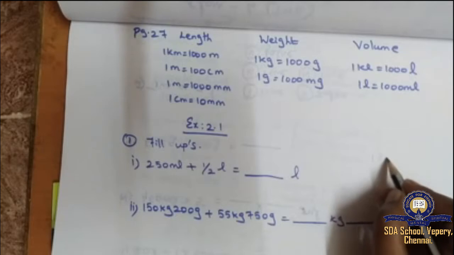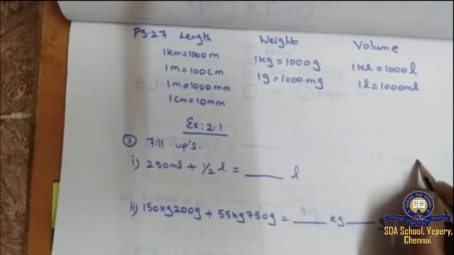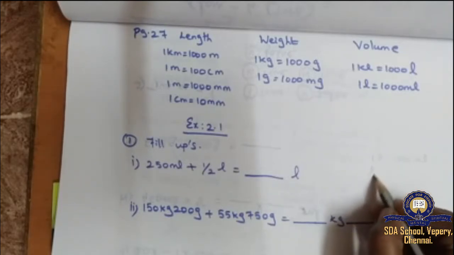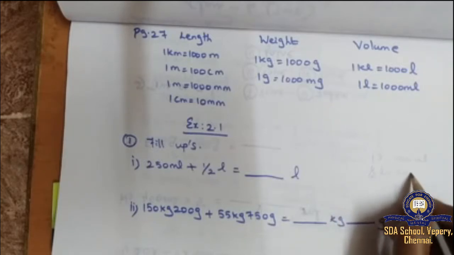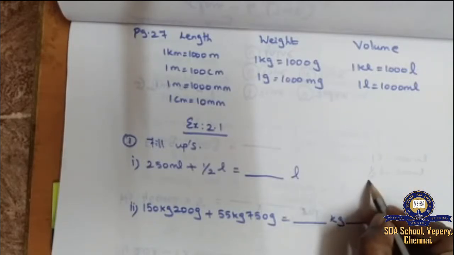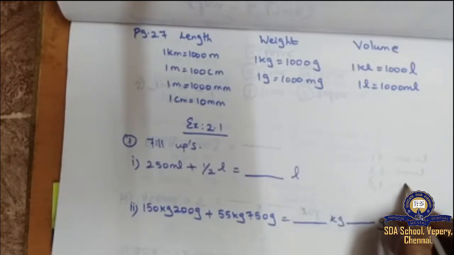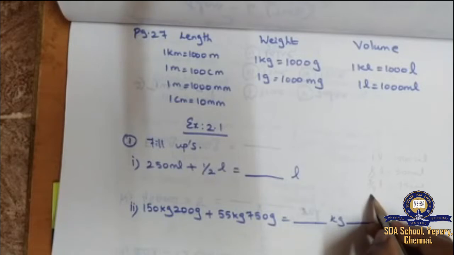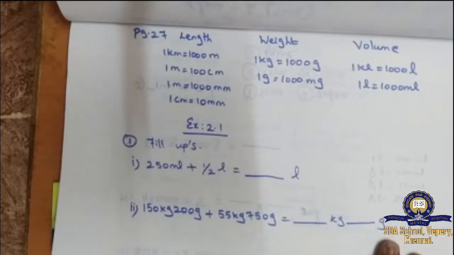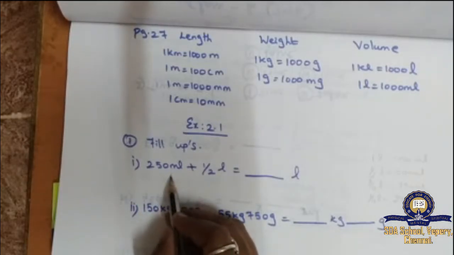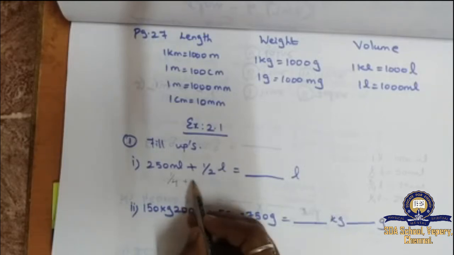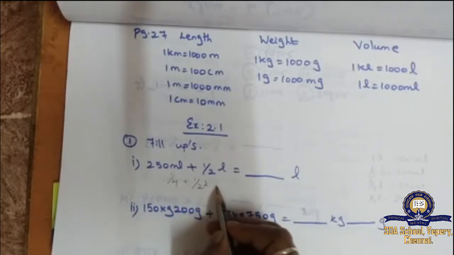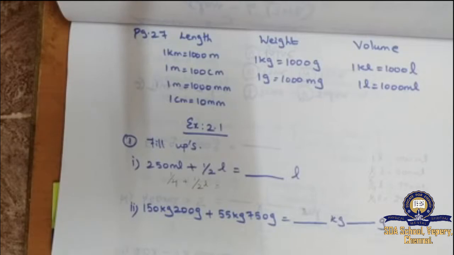So 1 liter means 1000 milliliter. Same way, half liter means 500 milliliter. Three-fourths means mukkal liter, that means 750 ml. Then kal liter, that means 250 ml. Kal liter is 250 ml. So 250 ml is 1 by 4 liter, plus 1 by 2 liter. 1 by 4 plus 1 by 2, what will you get?